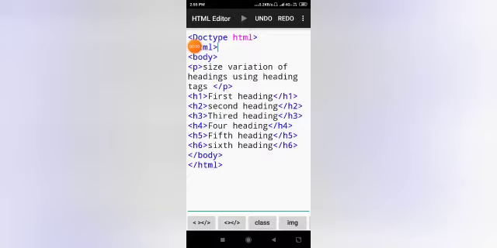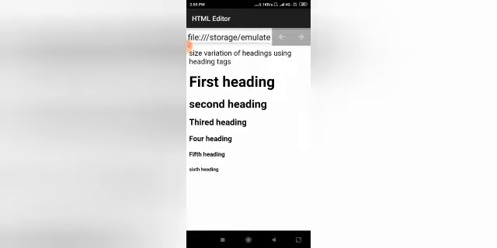Here I have written a small program. Let's see the output of this program. Guys, you have noticed that what I wrote in the paragraph tag was displayed here, and the font size also varies. That is, H1 has the largest font size compared to the others. I hope you have understood.